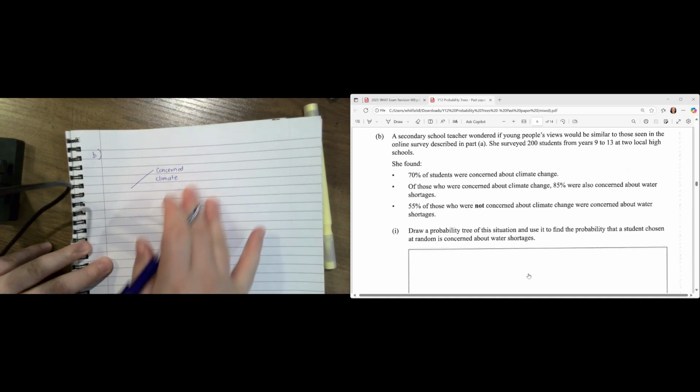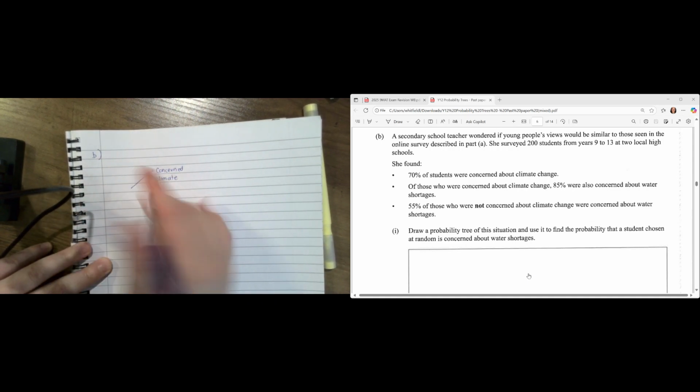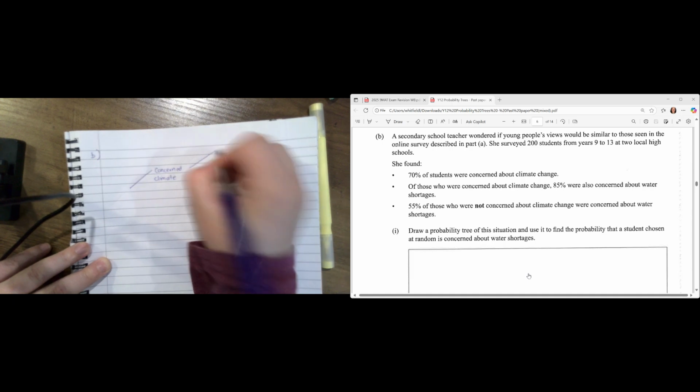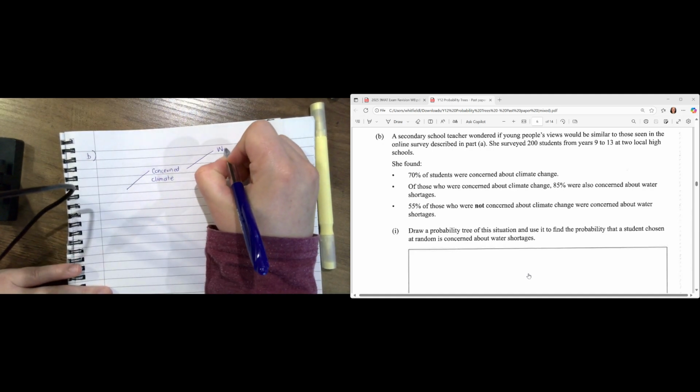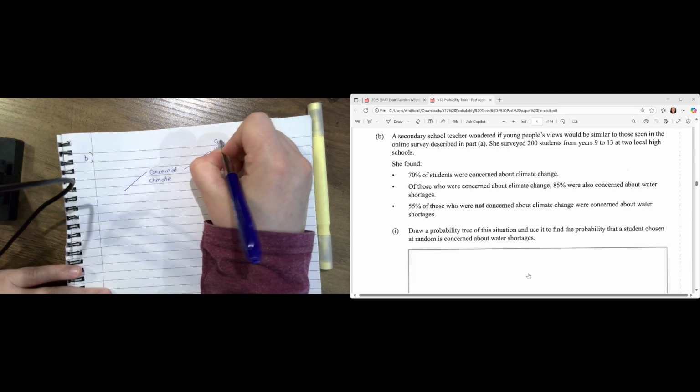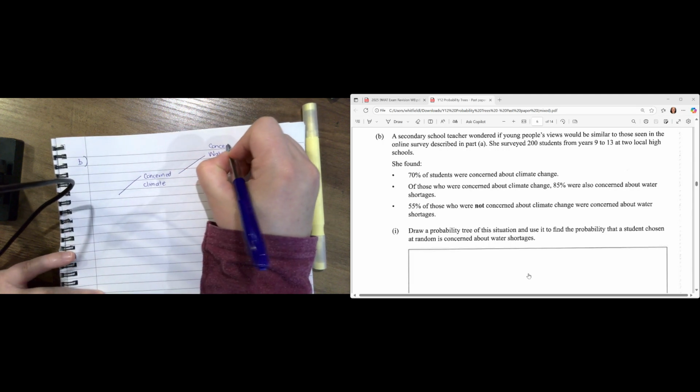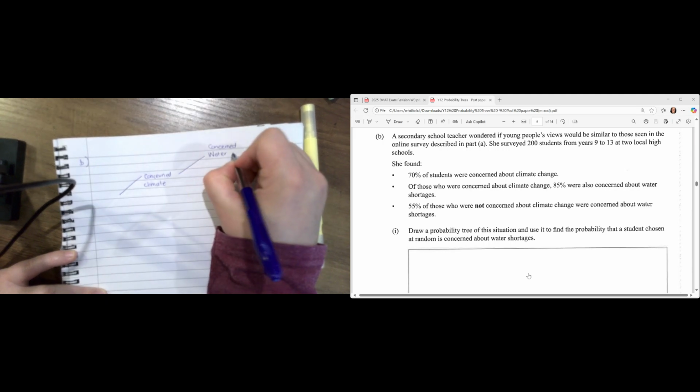And we know that of that amount, we've got to have people that are concerned about water, because that's what that second line says. So of those who were concerned about climate change, that amount were also concerned about water shortages.